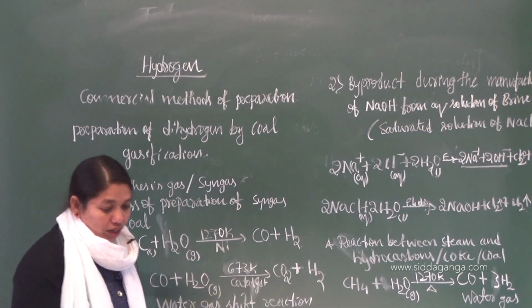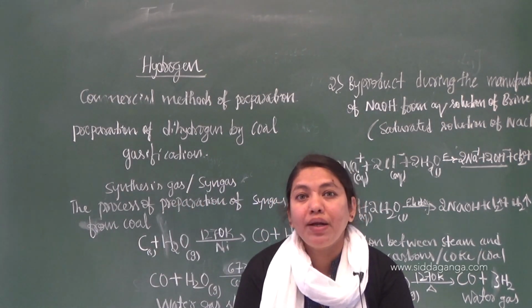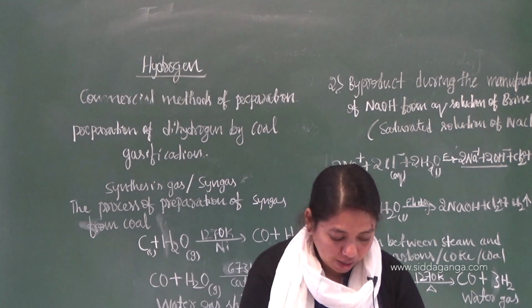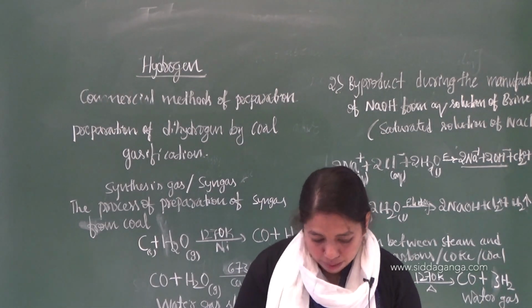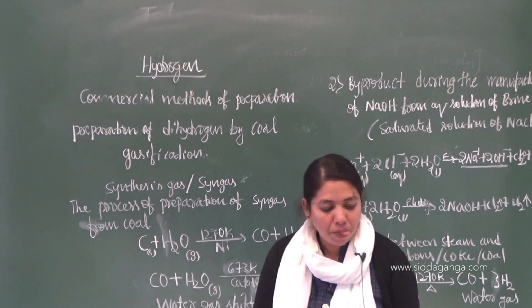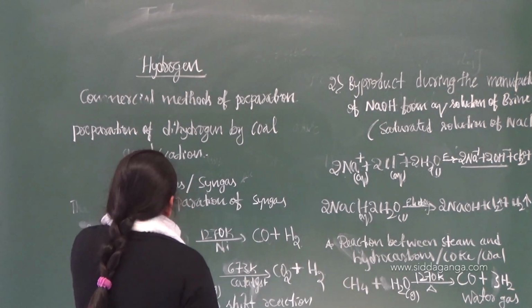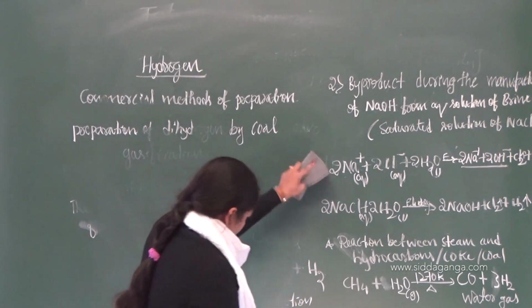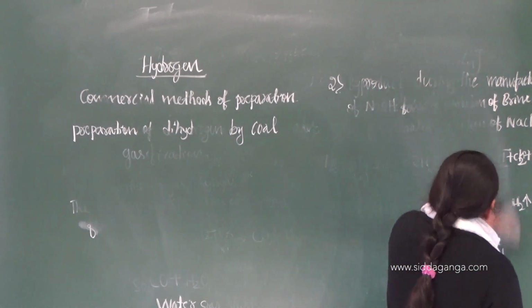Okay now, so these are the different methods we are going to use for the preparation of dihydrogen in the laboratory. So let us discuss the next thing, that is nothing but the physical and chemical properties of dihydrogen.